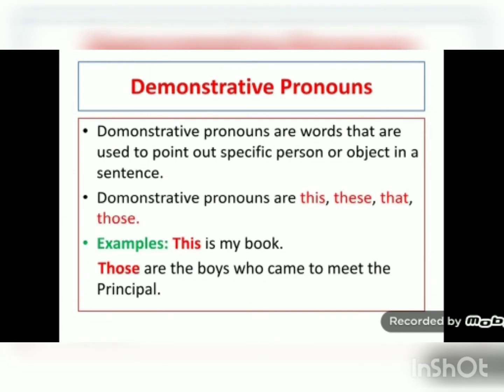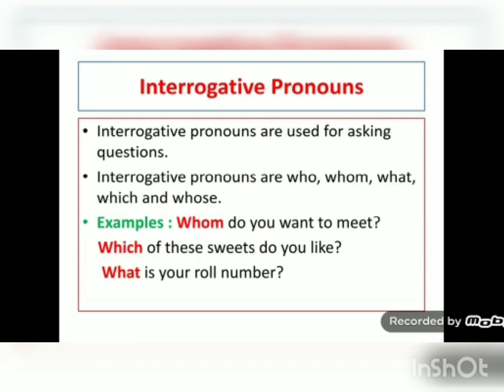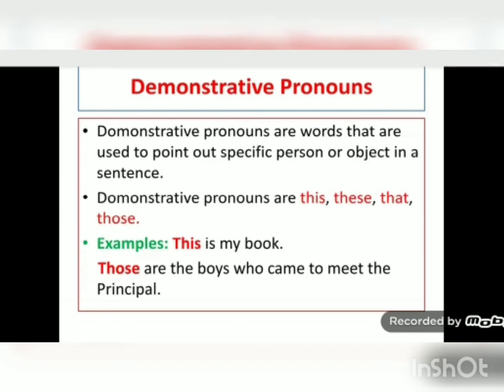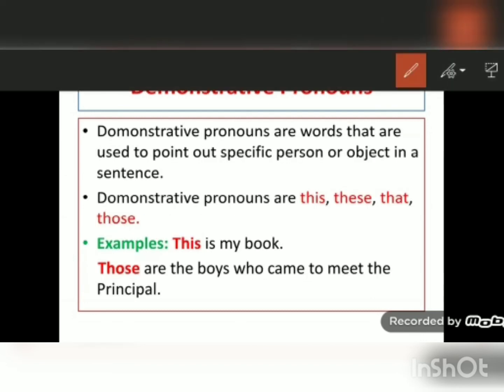Next come to demonstrative pronouns. Demonstrative pronouns are words that are used to point out a specific person or object in a sentence. The demonstrative pronouns are this, these, that, those.